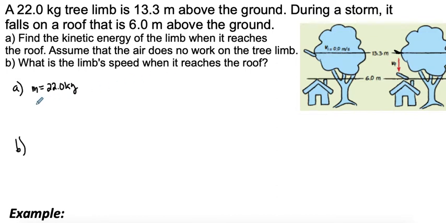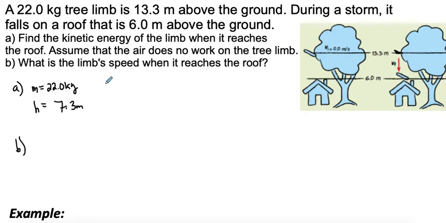Okay, so our original height, if we're comparing it to the house, we're going to have to do a little bit of subtraction here. So what's the original height compared to that reference point? Our original height, if we subtract those two, 13.3 minus 6, is going to be 7.3 meters. So we're 7.3 meters above the house. We could use the 13.3 and the 6 if we wanted to, but this will make our calculations a little bit easier.